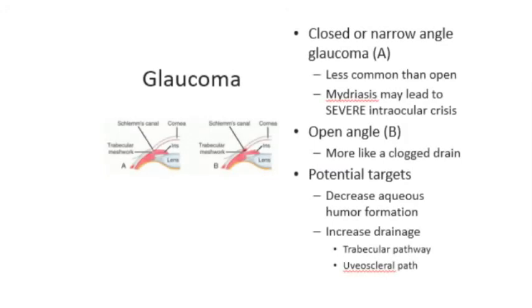Just a quick review of glaucoma. Closed angle, also known as angle closure or narrow angle glaucoma, is a less common type of glaucoma, and it's greatly impacted by drugs that cause mydriasis, because the dilation of the pupil blocks the canal of Schlemm. Open-angle glaucoma is more common, and it's more like a clogged drain. In this type of glaucoma, prostaglandins are effective.